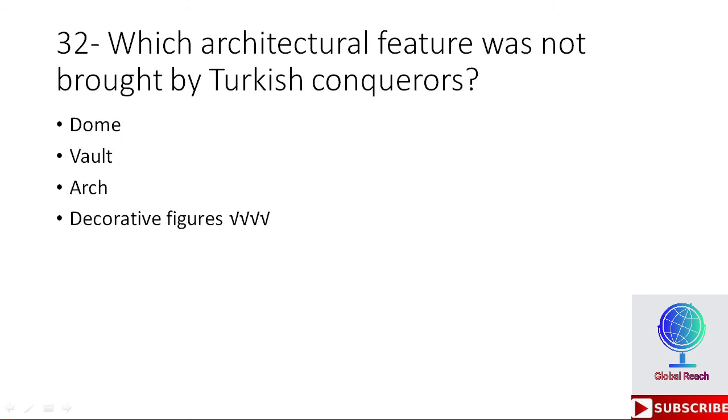32nd MCQ. Which architectural feature was not brought by Turkish conquerors? Options are dome, vault, arc and decorative figures. So the right option here is decorative figures, which were not brought by Turkish conquerors.